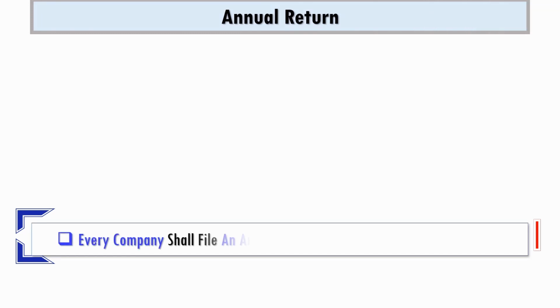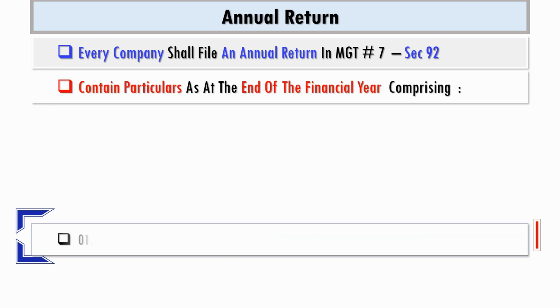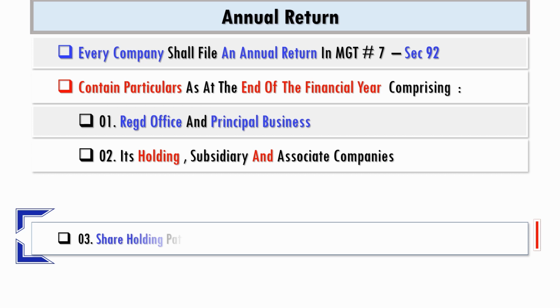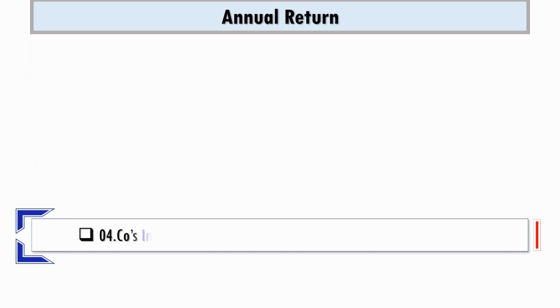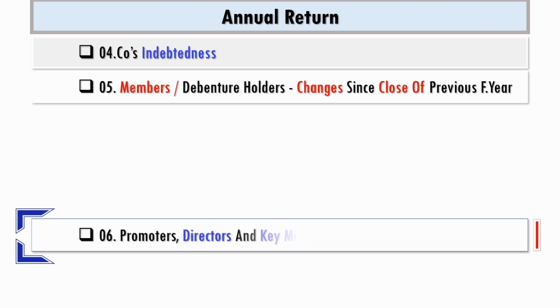Annual return. Section 92 prescribes that every company shall file an annual return in MGT-7. It shall contain particulars as at the end of the financial year comprising registered office and principal business, its holding, subsidiary and associate companies, shareholding pattern, pattern of debenture holders and pattern of other securities. Company's indebtedness, members, debenture holders, changes since close of previous year, promoters, directors and key managerial personnel along with the changes in the financial year.